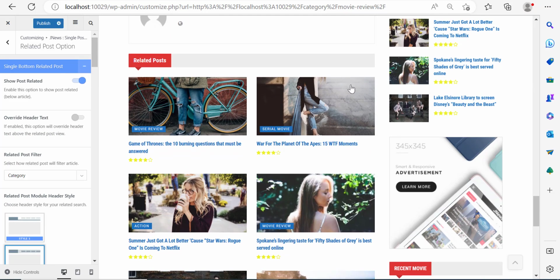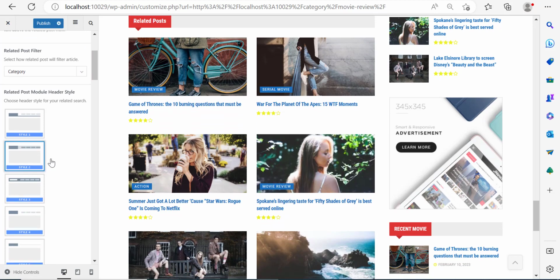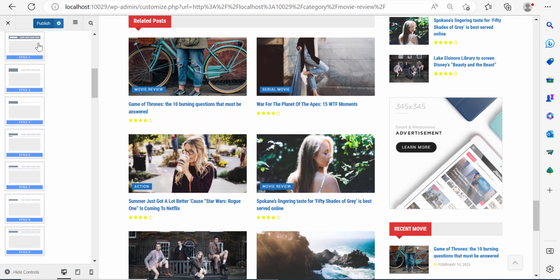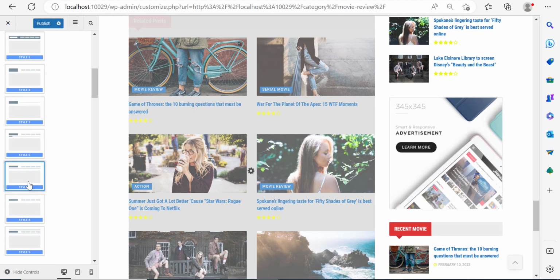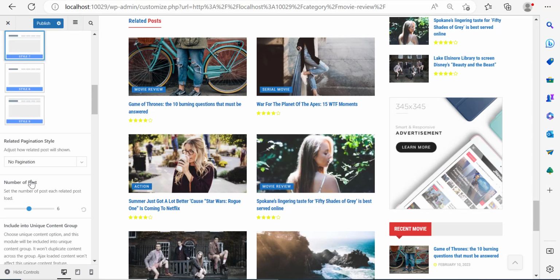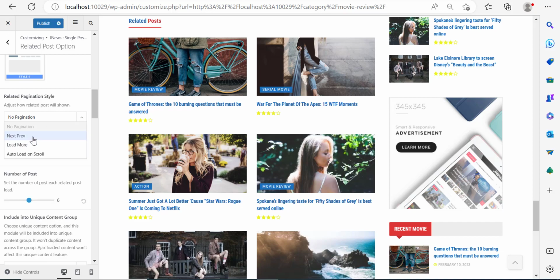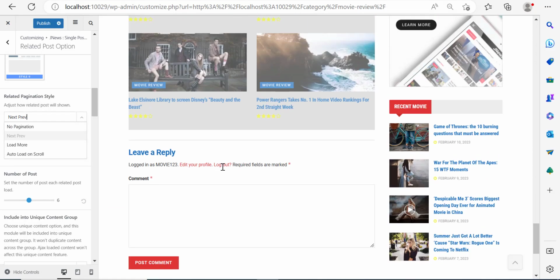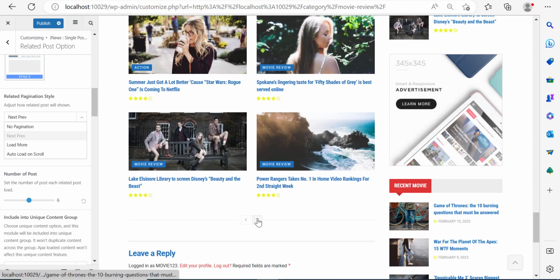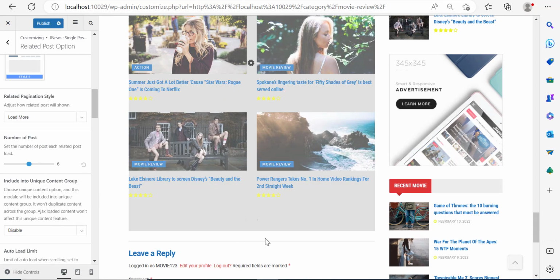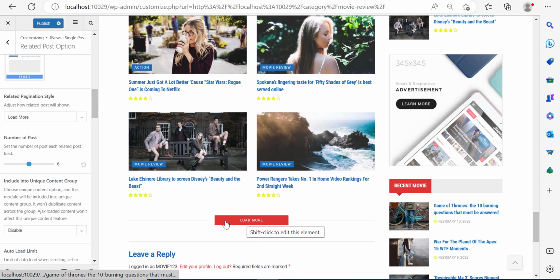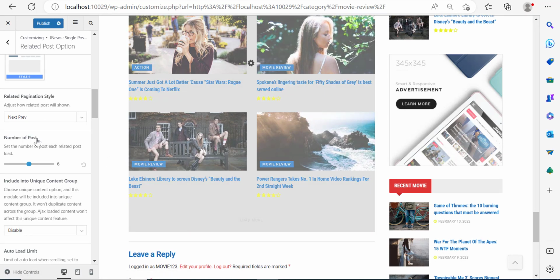Now you can change this layout to what you want. For example, if we scroll down over here, we have this layout. I'm going to keep it. But you can choose, for example, this particular layout over here. And you can scroll down at the bottom. You can decide to show no pagination, which I'm not going to do. I'm going to show next and previous. So at the bottom of this, it's going to show next and previous. And you can show some other kind of pagination style like load more. I'm going to keep it classic, show next and previous.